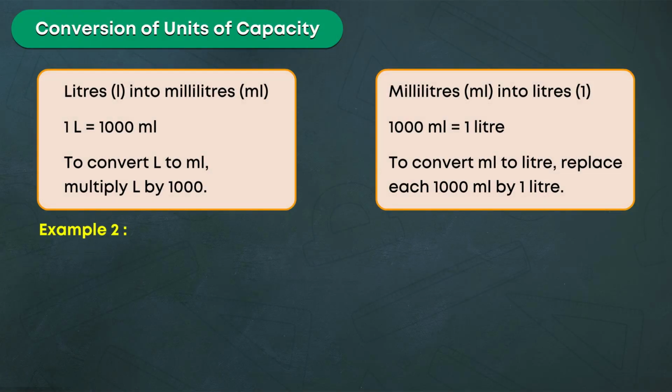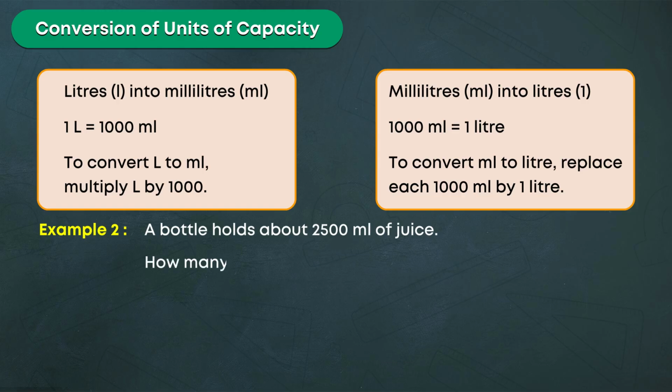Example 2. A bottle holds about 2500 milliliters of juice. How many liters and milliliters of juice can it hold?